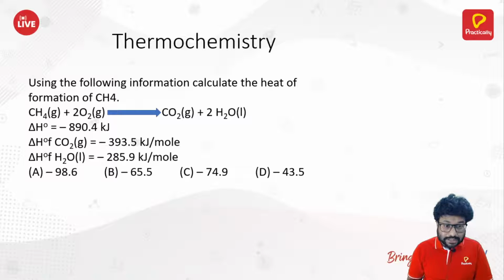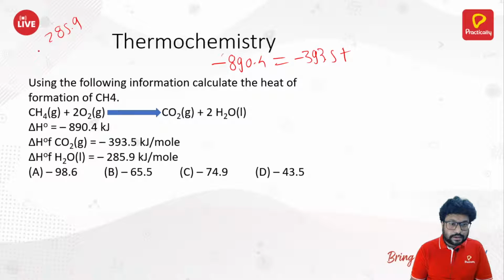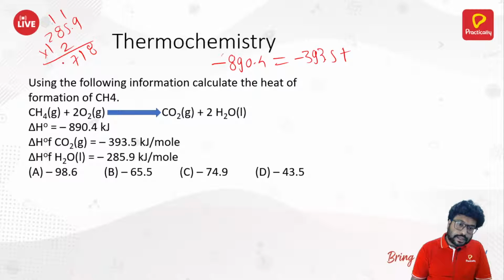Now we can again calculate this on the basis of the previous cases only. So we know the heat of formation of the whole process is 890.4 is equal to CO2 plus H2O minus CH4. So CO2 is minus 393.5 plus water 285.9 into 2. 2 into 9, 8, 1. 2 into 5, 10 plus 1, 11. 2 into 8, 16 plus 1, 17. You got 1. 2 into 2, 4 plus 1, 5.